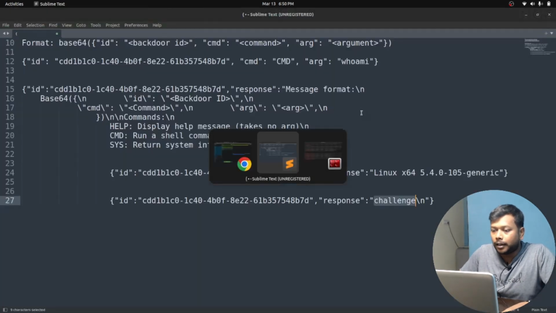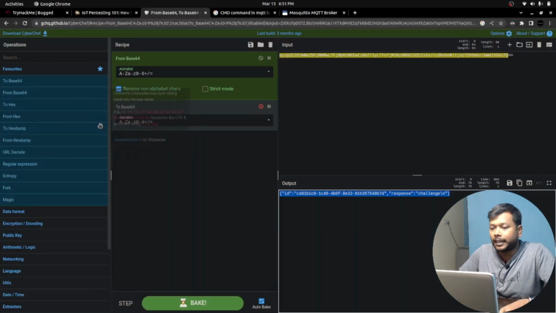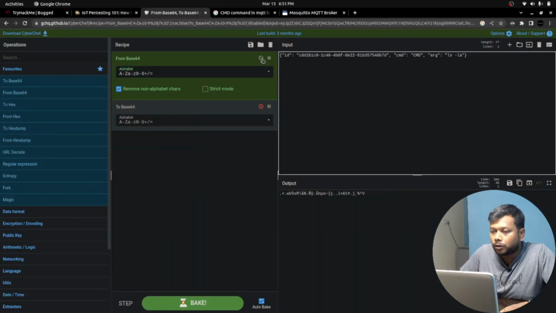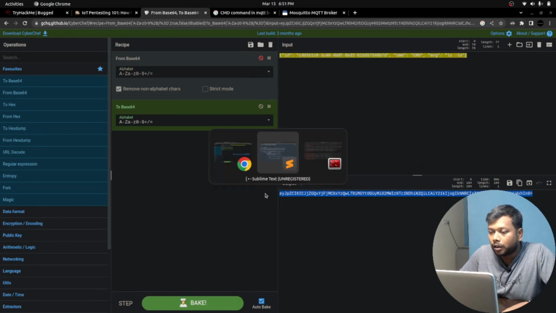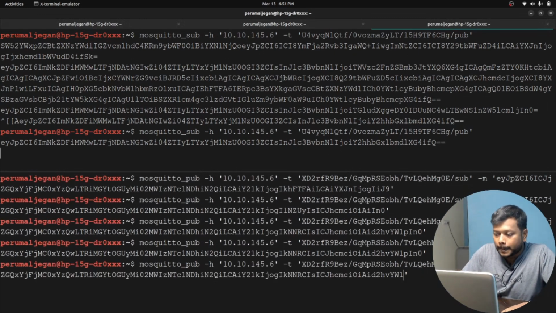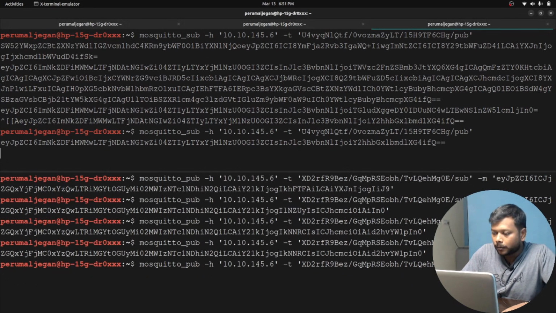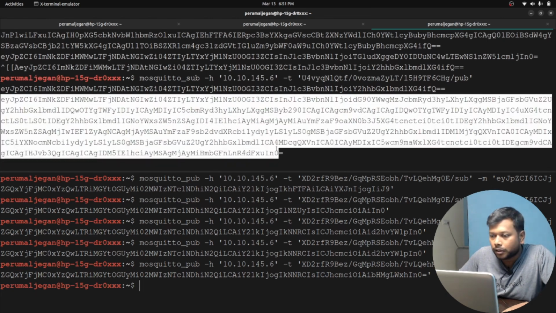Now let me execute some other commands like ls -la to see in which directory currently we are in, and what all files are present in that directory. So let me give this, converting to base64, grabbing this, putting it in the publish command line. Yeah, it gave the message.